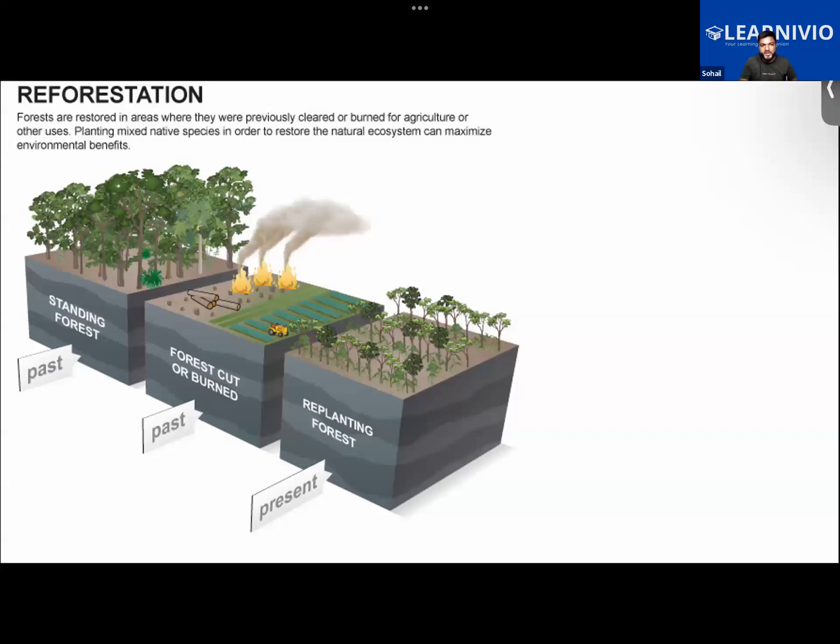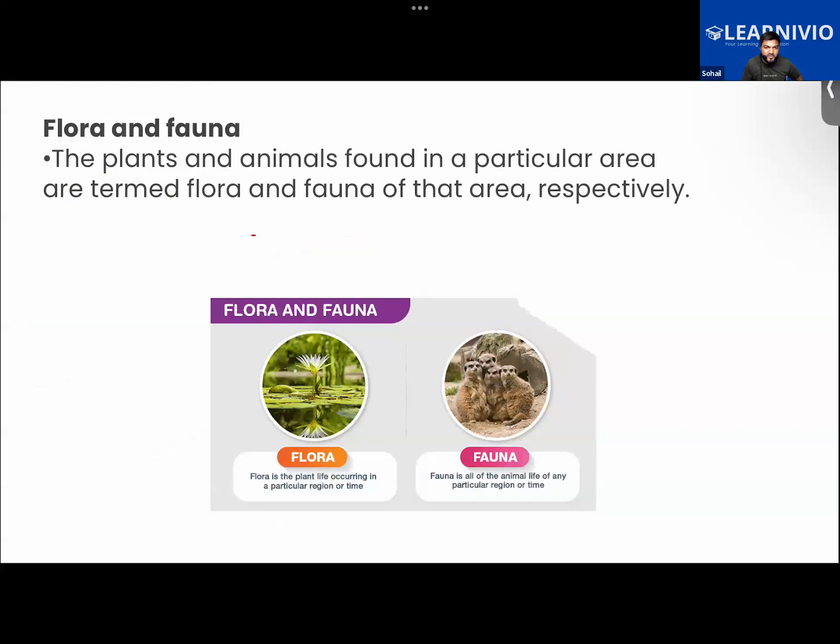Very good. So we see that flora and fauna are basically referring to the plant and animal life of a given region, right? Generally we say that flora refers to plants and fauna refers to animals. But there's more to it. The collection of all the plants in a given region over a particular period of time is referred to as flora.